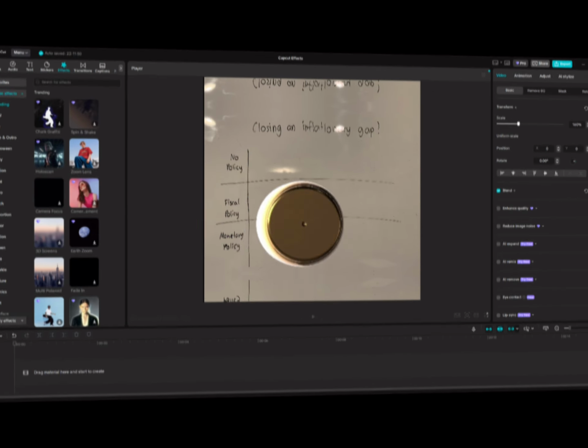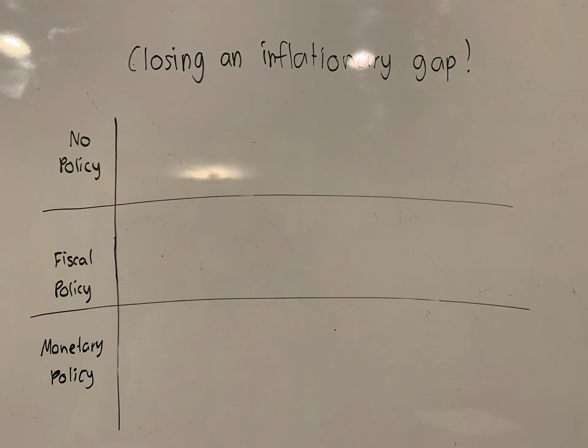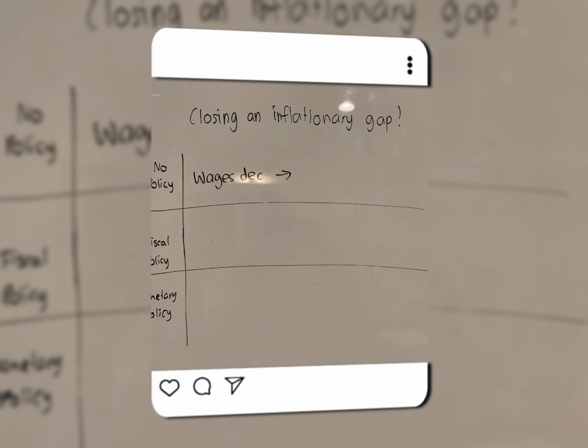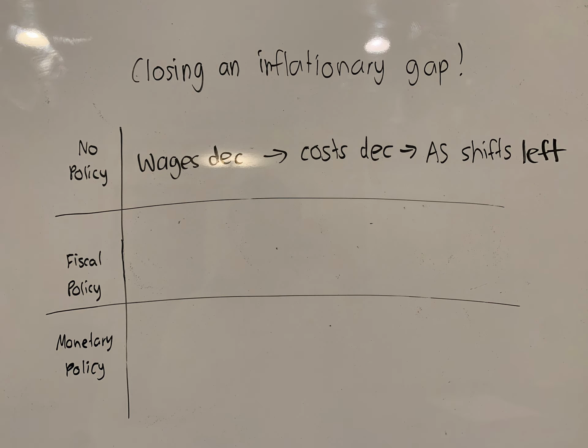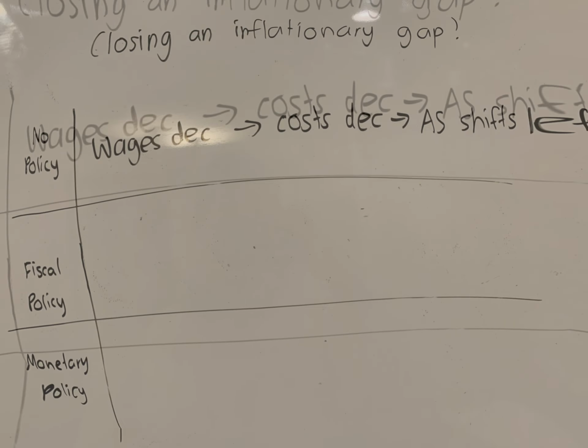Okay, so now we need to close an inflationary gap. This is like the same thing as before. So for no policy, the wages would decrease. So then, the cost would decrease. And then aggregate supply will shift to the left. Again, it's self-corrected in this case.